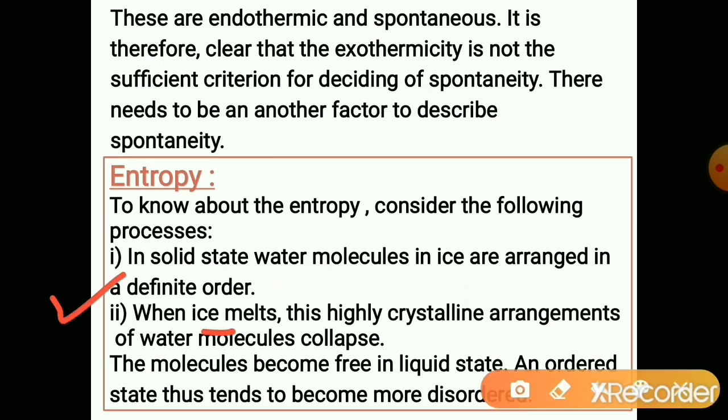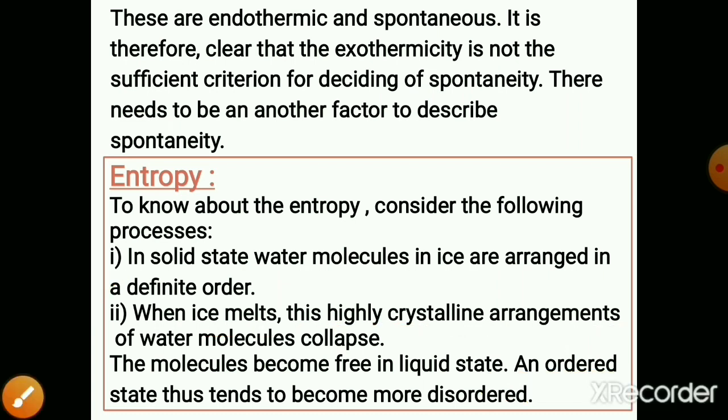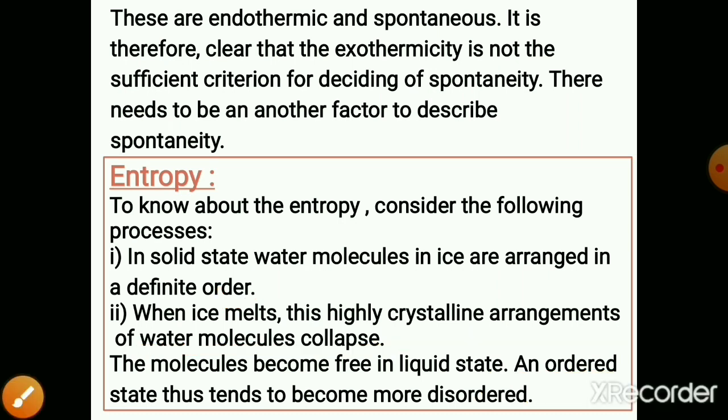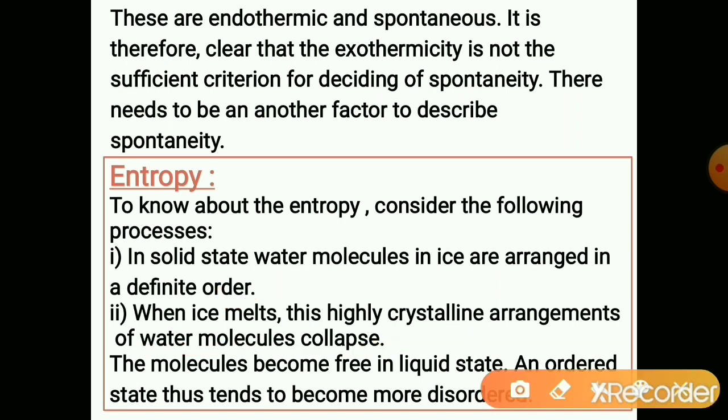Second, when ice melts, it converts into water, and this highly crystalline arrangement of water molecules collapses. These water molecules, which are orderly arranged in the ice, get disordered. They become random. The molecules become free in the liquid state.